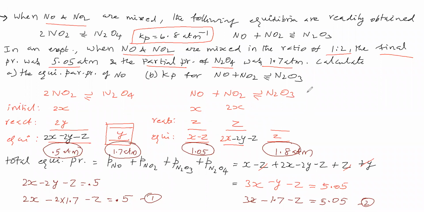Okay, now we can go for this Kp. Kp is equal to the partial pressure of N2O3 divided by the partial pressure of NO into the partial pressure of NO2. Now substitute: the partial pressure of N2O3 is 1.8 atmosphere, the partial pressure of NO is 1.05 atmosphere, into the partial pressure of NO2, which we know here is 0.5 atmosphere. Now let us simplify this. We will get Kp as 3.43 atmosphere power minus 1. Okay, we got the Kp value.